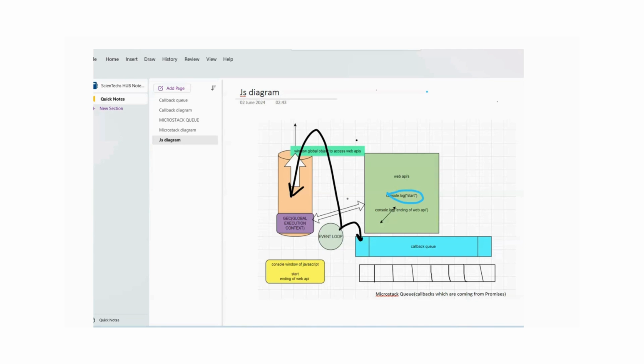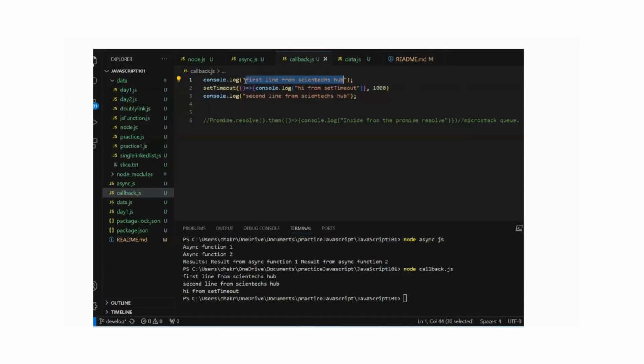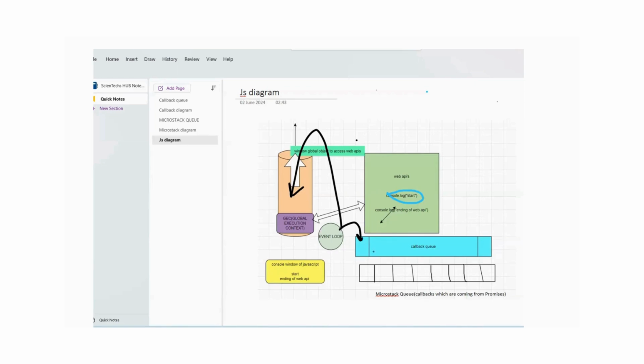So let's repeat it one more time. It will take the first console log inside the callback queue. At first, it is calling the web browser. From there, we are taking the console through the window global object. After that, we have the callback queue inside JavaScript. So that particular request gets stored, comes inside the queue. So I have one request inside the queue.